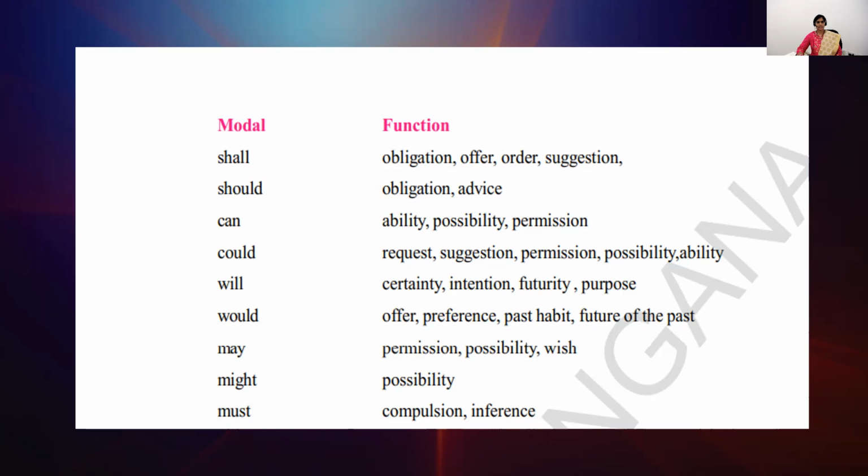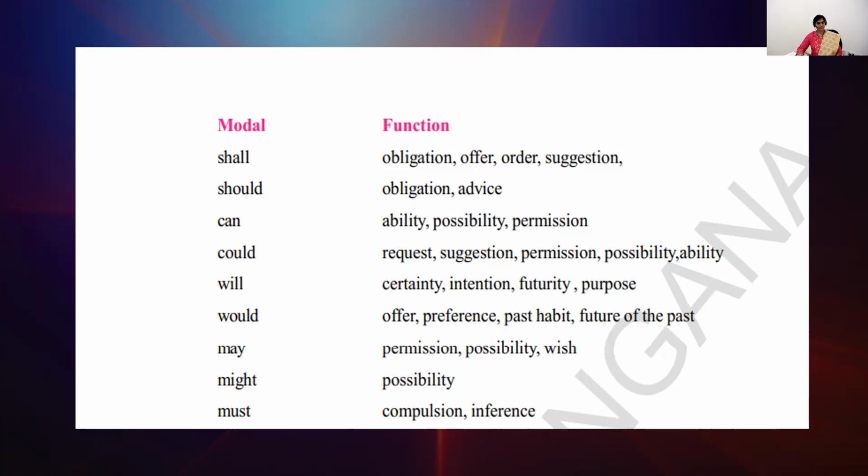In the same manner, would. Would is the past form of the word will, which plays the role of offer, preference, past habit, future of the past. In the same manner, the modal verb may performs the function of permission, possibility, wish.